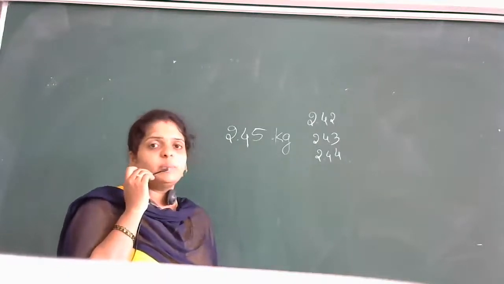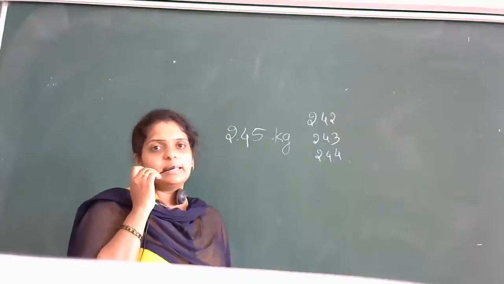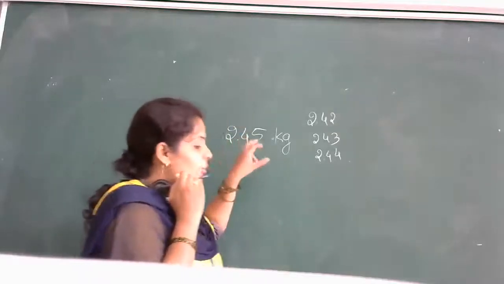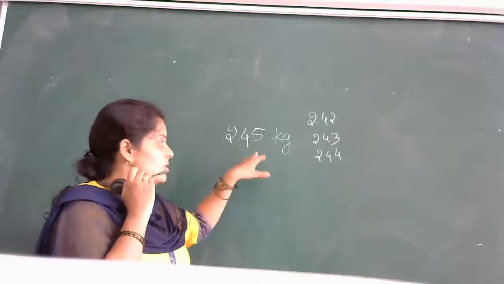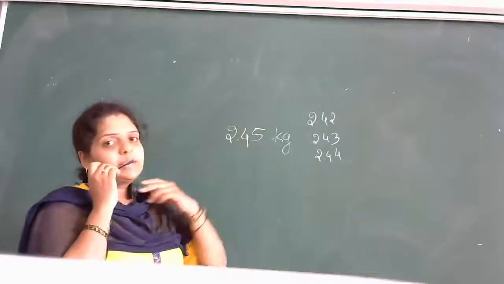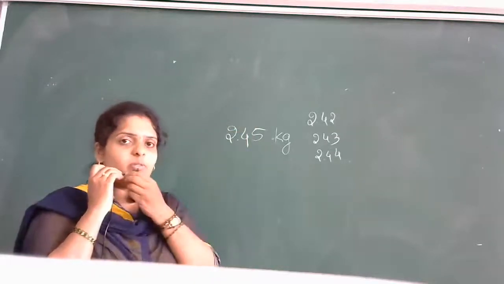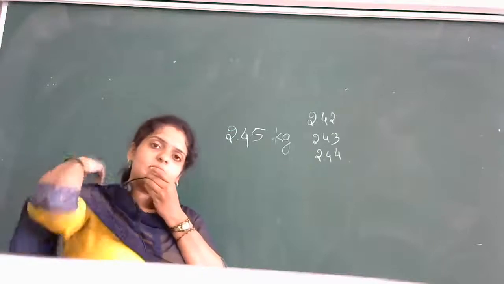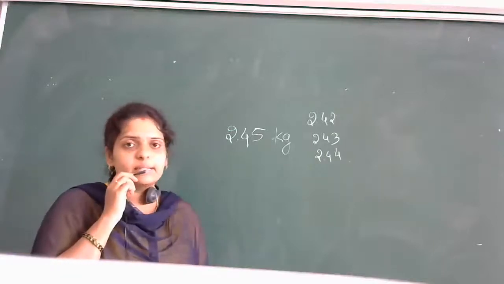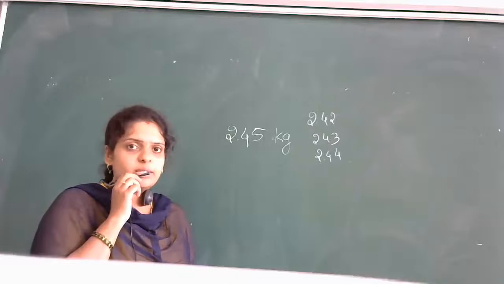So what do you mean by accuracy here? Accuracy is nothing but how close a measured value is to its actual value. How close the measured value is with its actual value, that is known as accuracy. So this you know already.